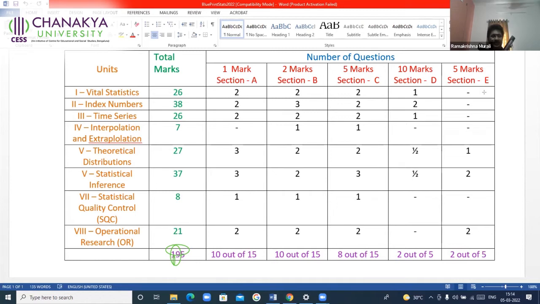38. The more weightage compared with all the other chapters. This one chapter is enough to get through the examinations. You will have 38 marks from this particular chapter, index numbers.